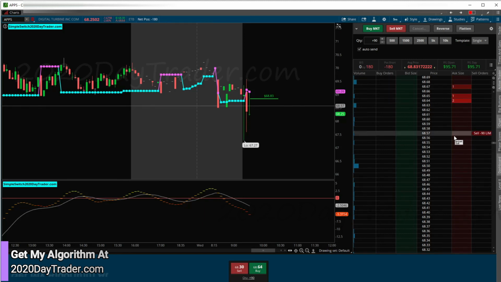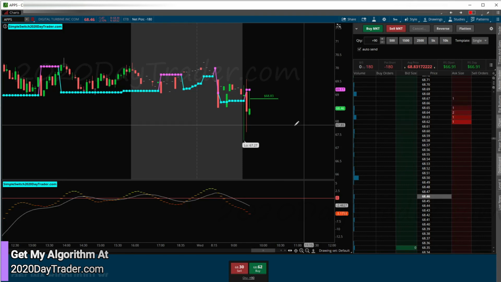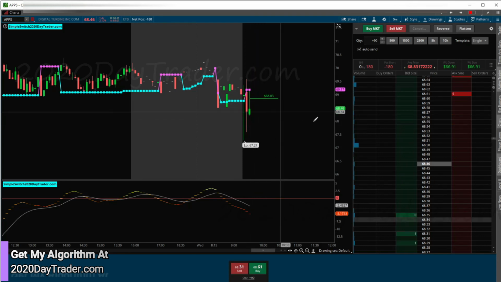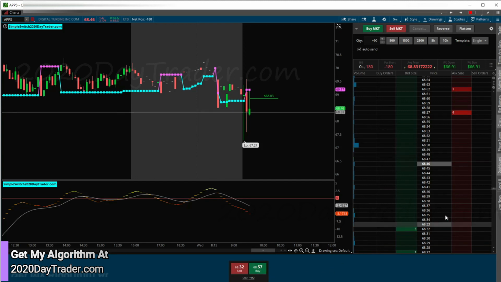I do not like this spread. 64. I definitely want to get half of these out if I can take advantage of this opportunity. But we'll see. I mean, basically it's moving, but it's just a spread. It's crazy. It's a 30 cent spread right now. All right, cool. 58. So once we get down below 46 on the ask down here.